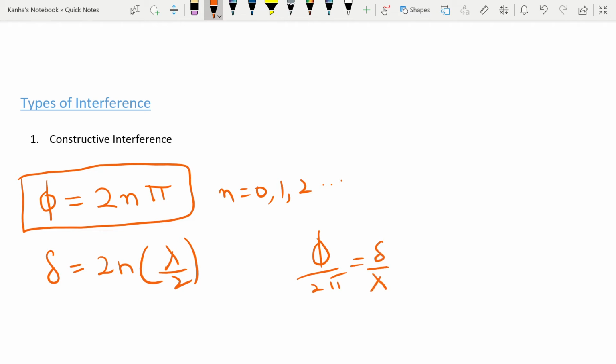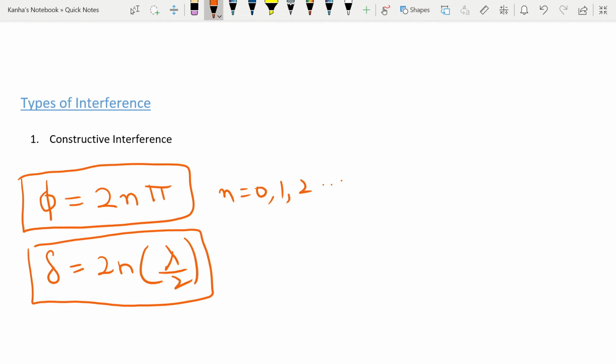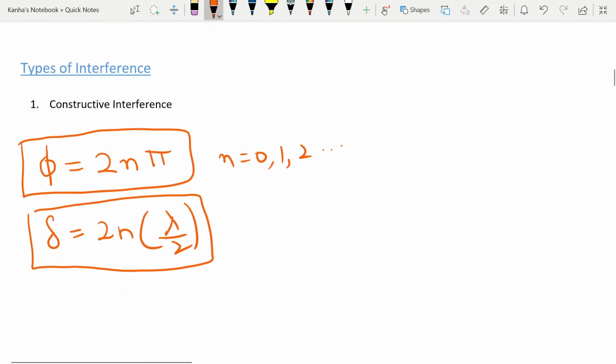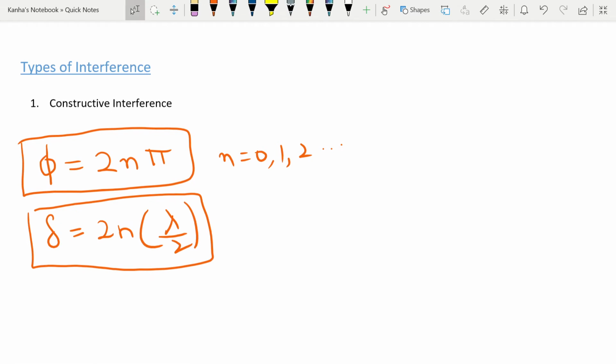Then I can easily write that delta is equal to 2n times lambda by 2. So these are the two conditions that must be valid. You can even write this in terms of the time difference. So time difference must be an even multiple of T by 2, so time difference is equal to 2n times T by 2.